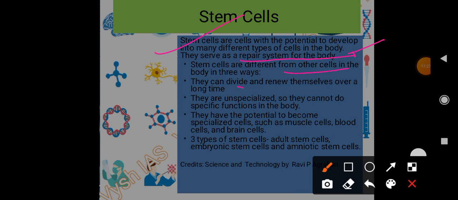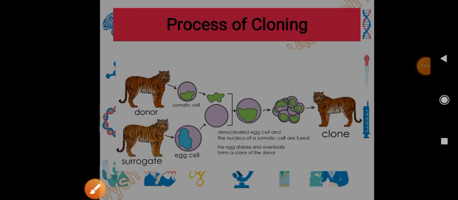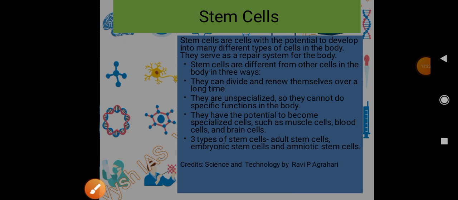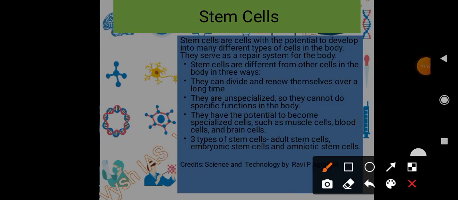They can divide and renew themselves over a long time. They are unspecialized, so they cannot do specific functions in the body. And they have the potential to become specialized cells such as muscle cells, blood cells, and brain cells.